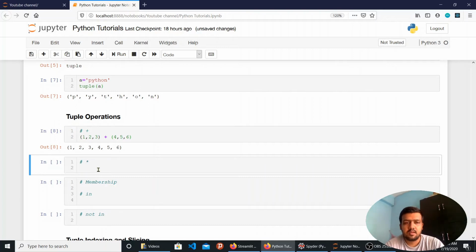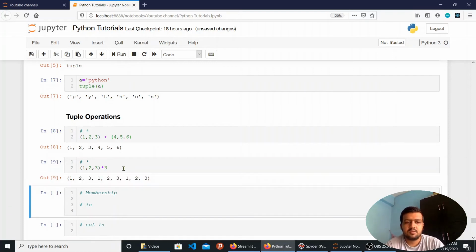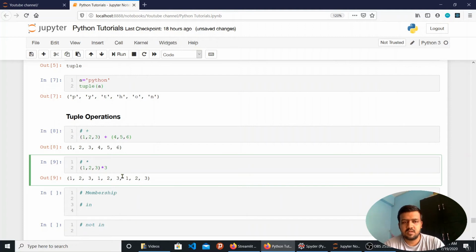Similar to the multiplication or repetition operation in lists, I have the star operator. It will basically make a tuple with the already present elements of the tuple repeated multiple times. So I have 1 2 3 as a tuple, and I want to repeat it 3 times. I will use the star operator, and it will return 1 2 3 1 2 3 1 2 3, because I want this repetition of this tuple 3 times.